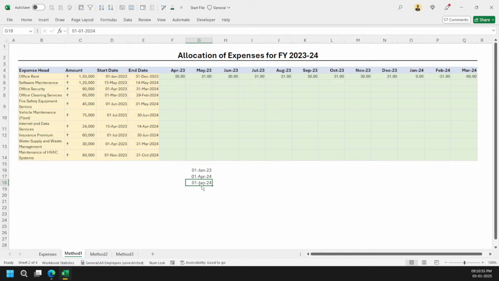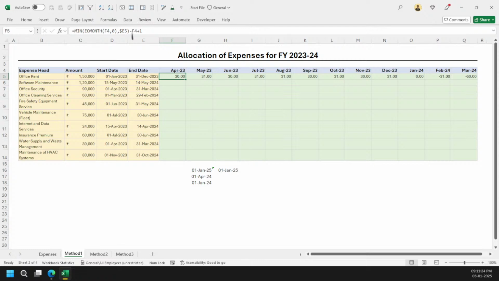Then you can see that the concept of max is coming here. The moment I come here and do maximum, you can see that my year is starting on April, and from there I am going to allocate my expenses. And if I am just going for 1/1/2024, then you can see that this would be 25. Yeah, so you can see that it is coming to 25. 1st January 2025. So that's the concept here.